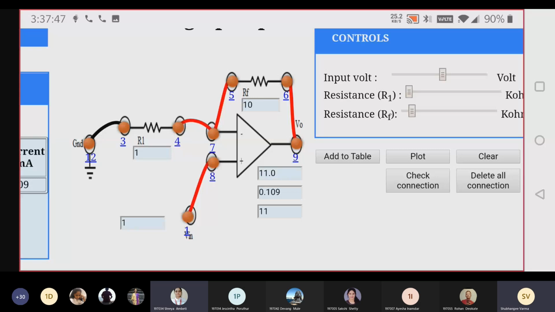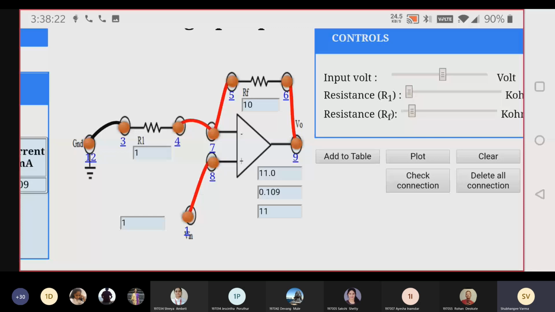Ma'am, I've done the right connections, but I'm not getting an output over here. Okay. So do one thing. Change the slider. Increase the slider up to maximum value and then again come down to lower value. Yes, ma'am, it came. Sometimes this side gets hung. So you have to increase the slider up to maximum value and then decrease it. Okay. Good. You all are trying.